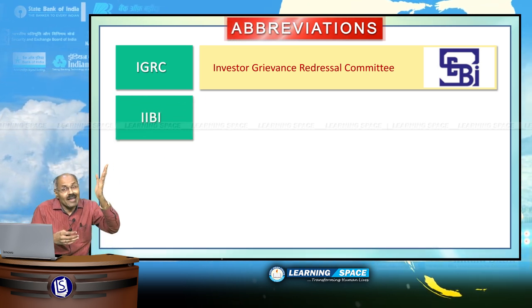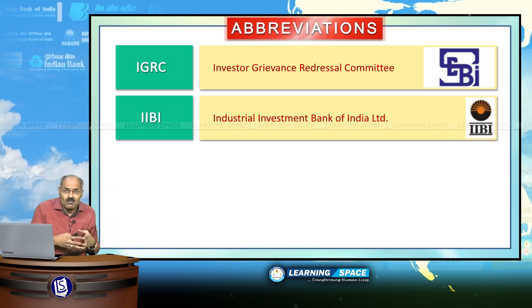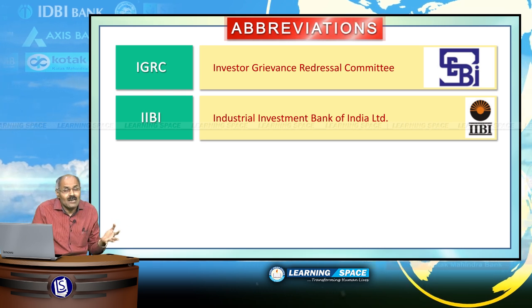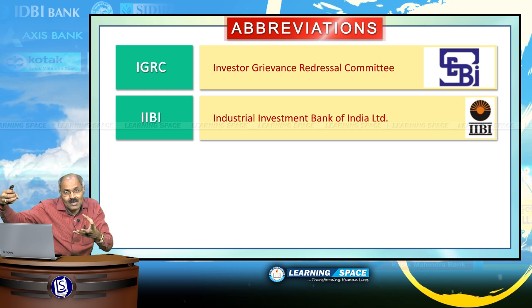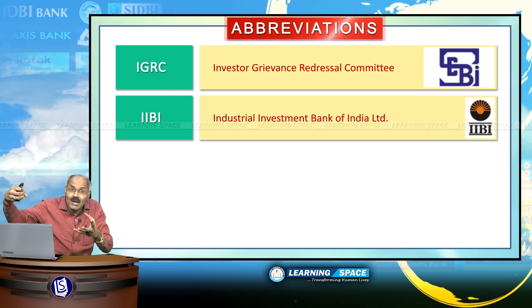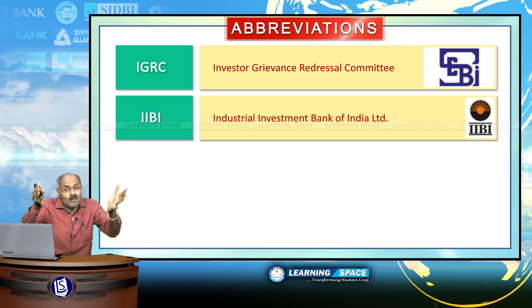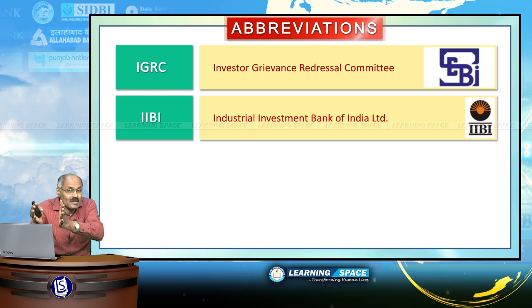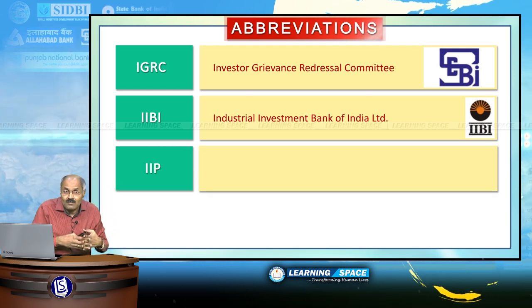IIBI, Industrial Investment Bank of India. This was established in the year 1971 with Calcutta as the headquarters, basically to bring the companies out of sickness. IIP, Index of Industrial Production.